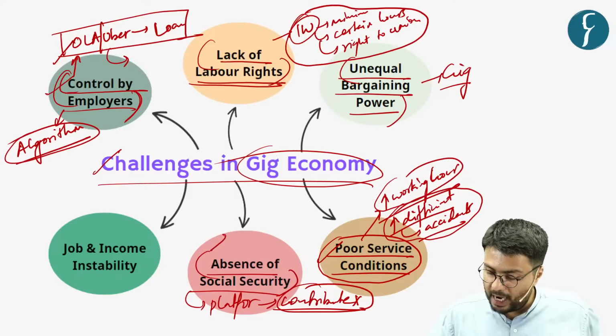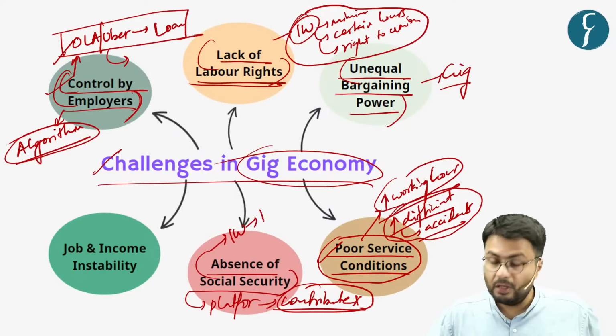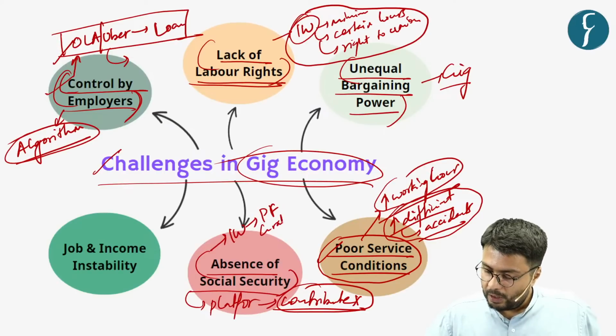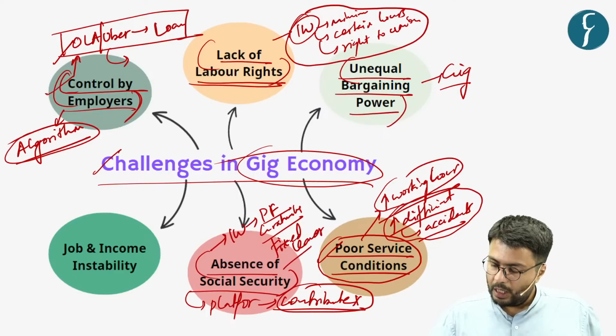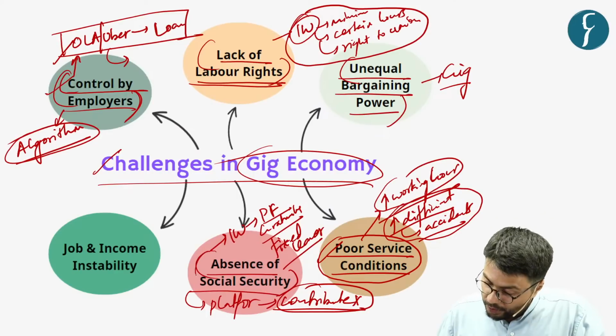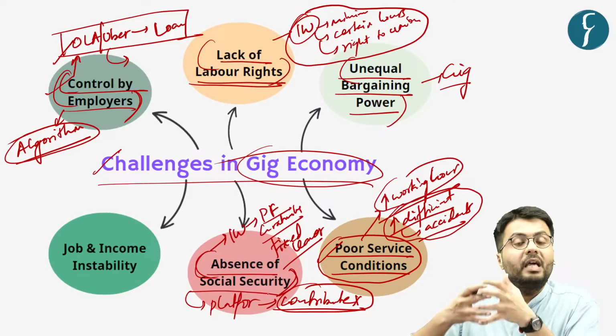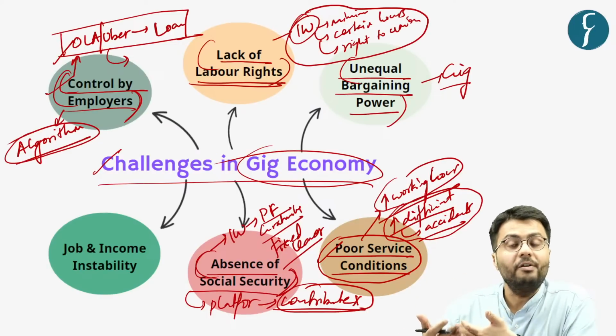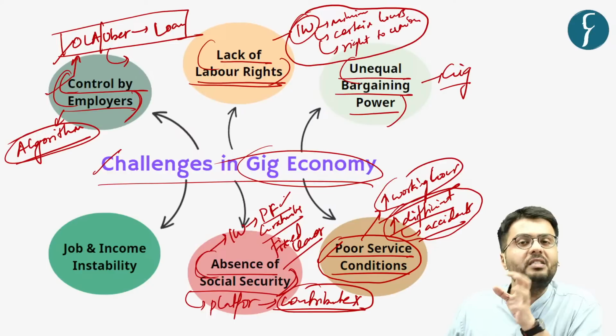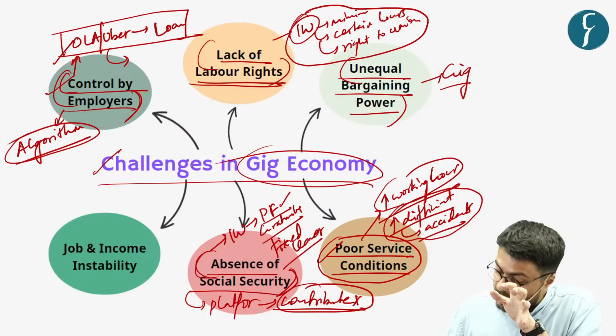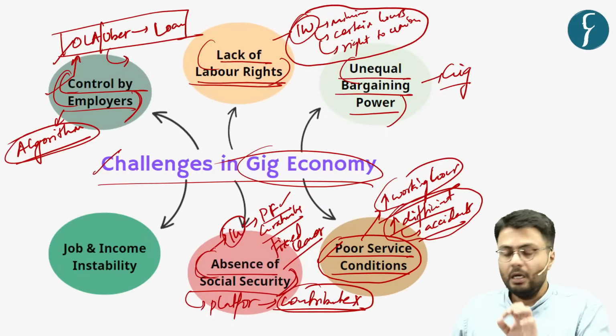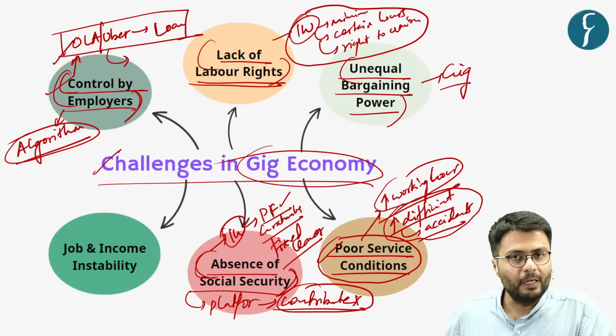Whereas, on the other hand, regular industrial workers are eligible to get provident fund benefits, gratuity benefits, as well as a fixed amount of leaves every year. However, due to this absence of social security, gig workers are unable to get benefits such as provident fund benefits and other pension benefits which are otherwise extended to industrial workers in general.